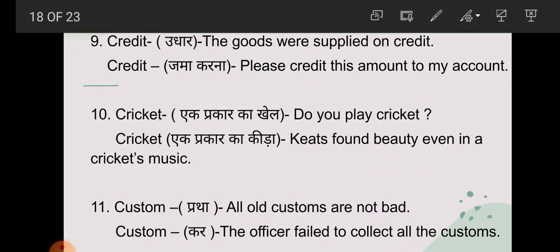Now next one is student, credit. The goods words apply on credit. Here credit means what? Udhar. Please credit this amount to my account. So here credit means what? Jama karna.